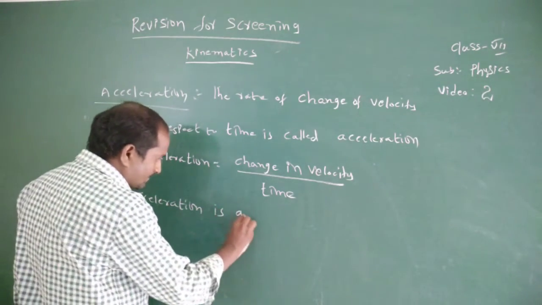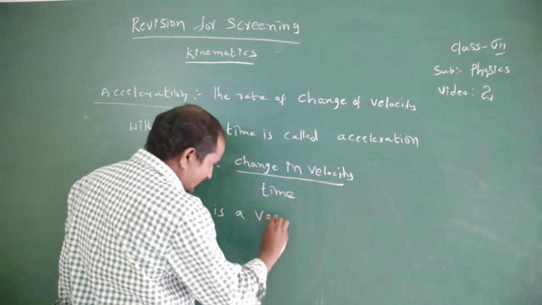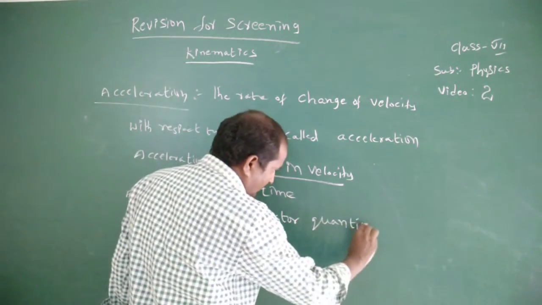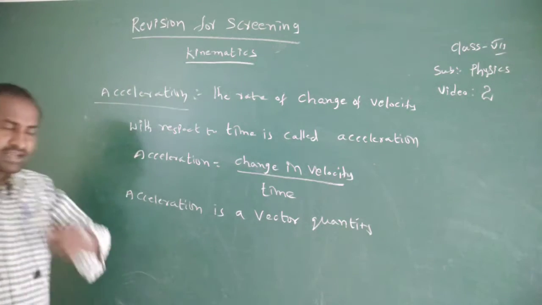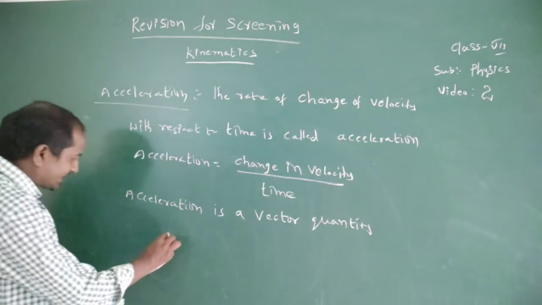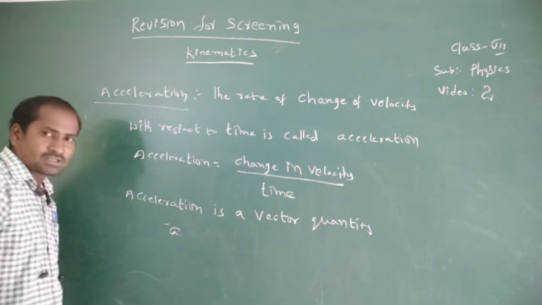Acceleration is a vector quantity. Acceleration is indicated with the letter a, small a.